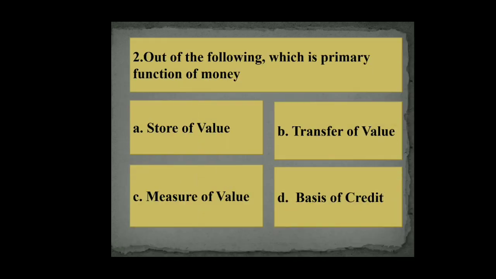Out of the following, which is primary function of money? A. Store of value, B. transfer of value, C. measure of value, D. basis of credit.